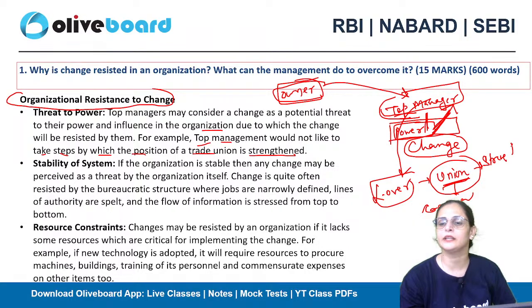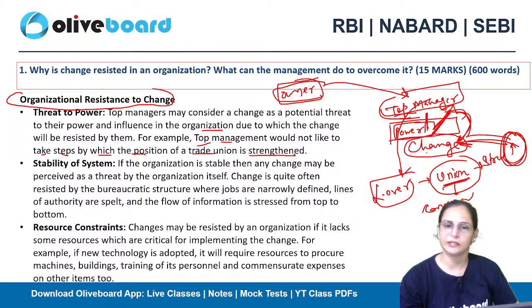When their power increases, they will start opposing the change, as our powers will be under threat. So this is also a reason that the top level of management does not accept a change that needs to be introduced. Another one is stability of system.